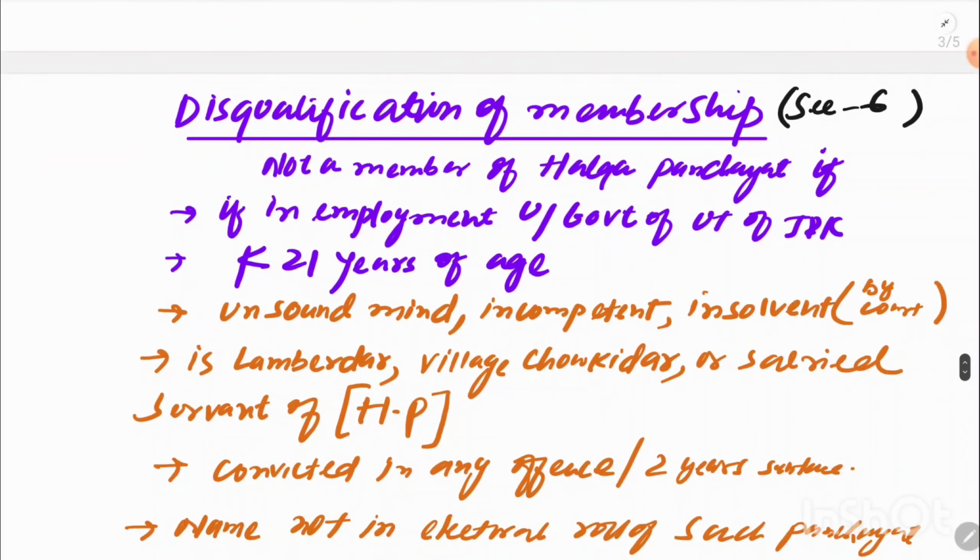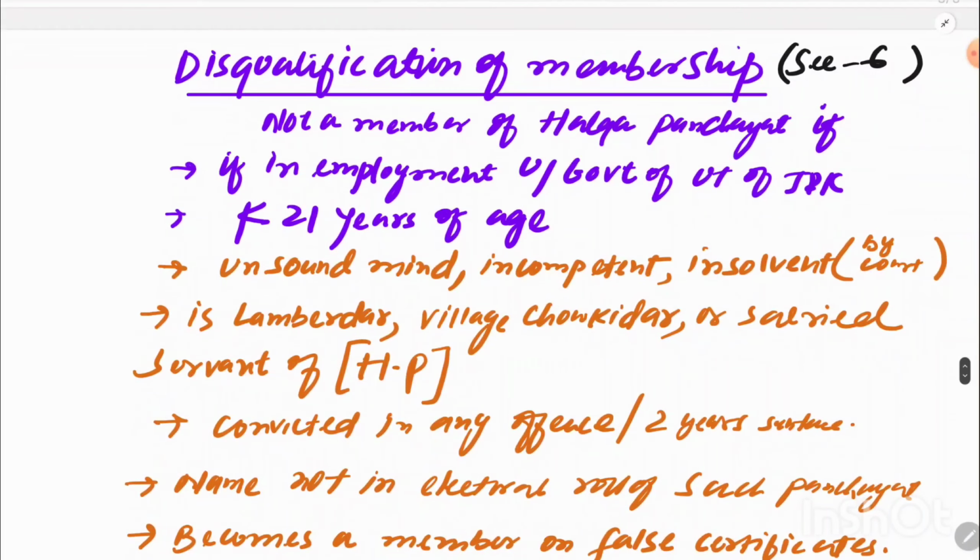Okay, what are the ways of disqualification of a member of halka panchayat? I'm going to discuss that here. A person cannot be a halka panchayat member if he is in the service of government, working under the government with a salary, or if he is less than 21 years old, or if it is declared by a court that he or she has an unsound mind, or is incompetent, or is insolvent. Okay, these three things have to be decided by a court.